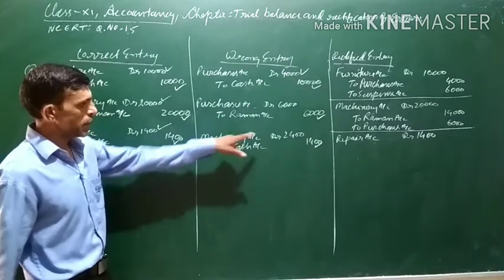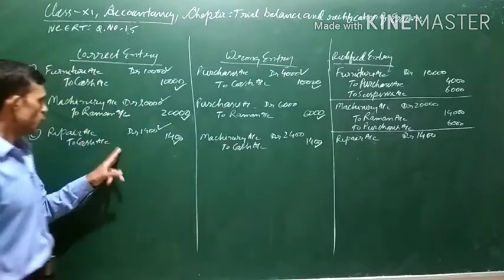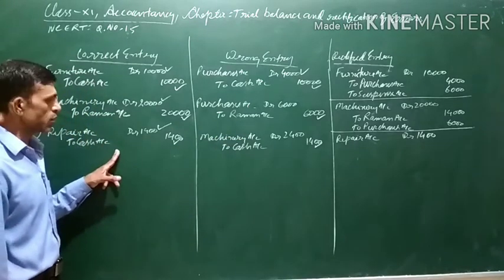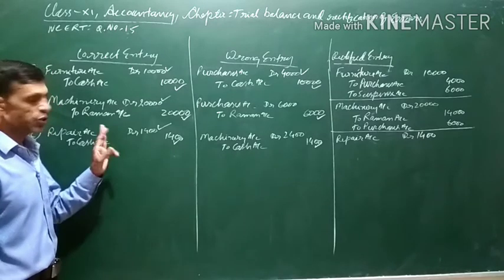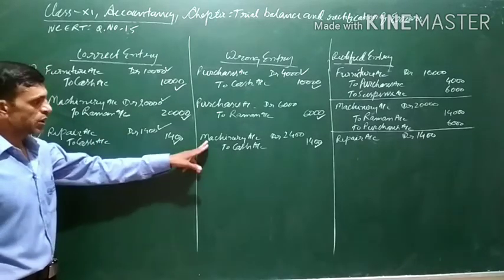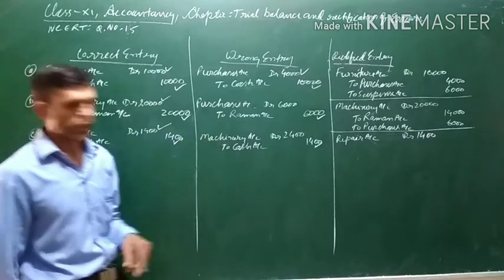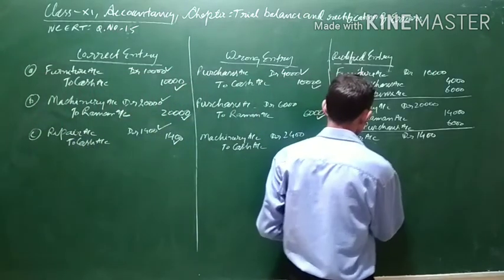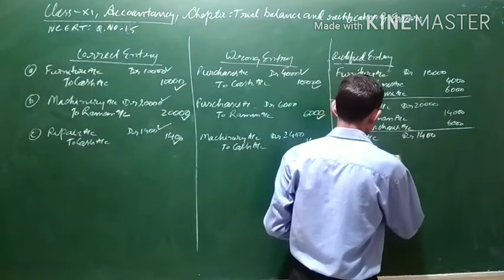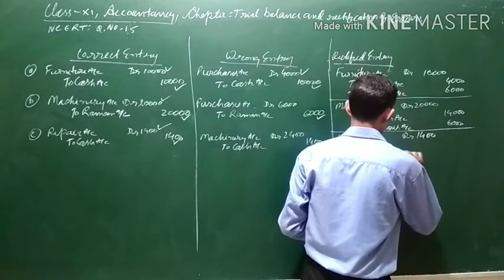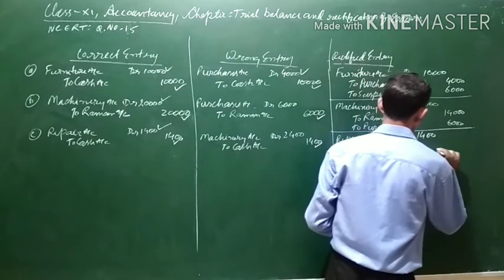Again, the machine has been debited with 2400, but there is no need of machine account at all in the question. It should not have been recorded. So it has been wrongly debited. So in order to cancel, we will credit machinery account with 2400.